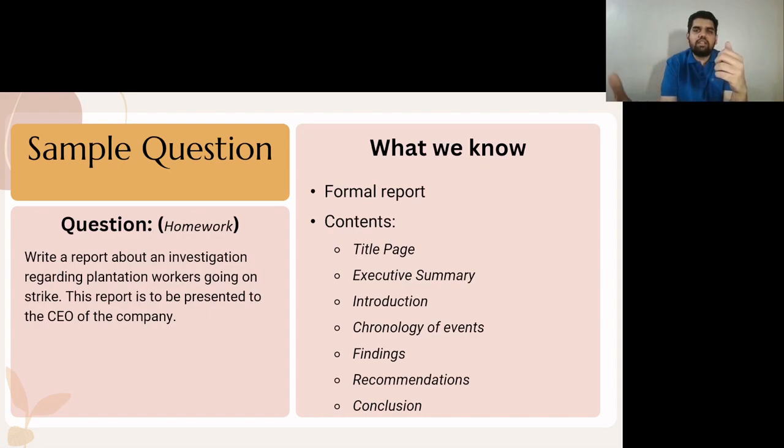So, in the introduction, you would give some background of what this issue is. You want to talk about where it happened and what time it happened and so on. In the chronology of events, you go into a bit more detail that it happened on so and so date at so and so time through a formal declaration. And these were the events that followed the declaration of the strike, whether the people just left and went home or whether they organized a protest march of sorts. That's open for you to decide.